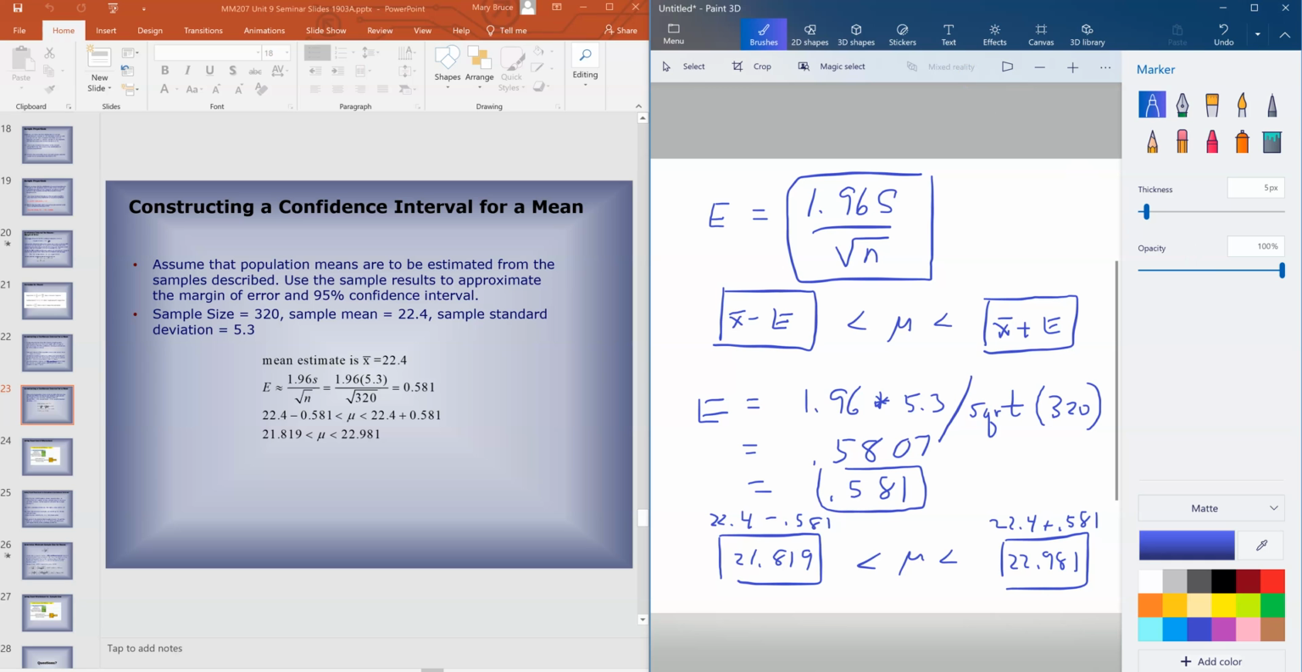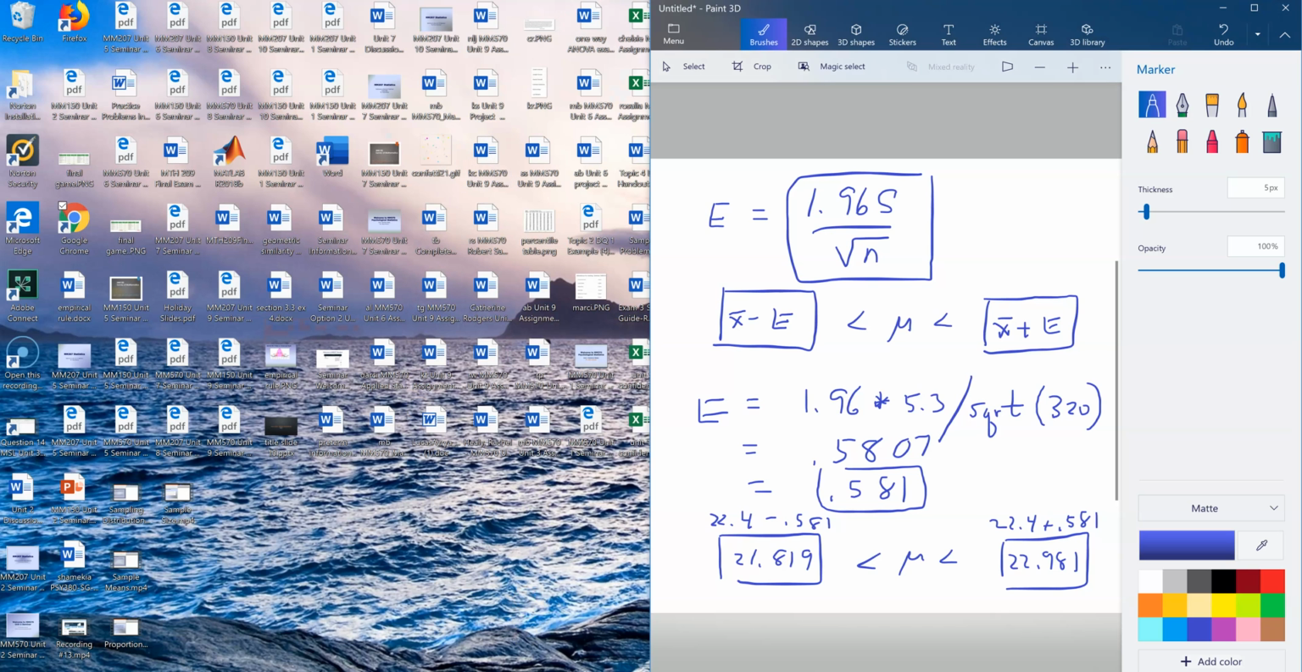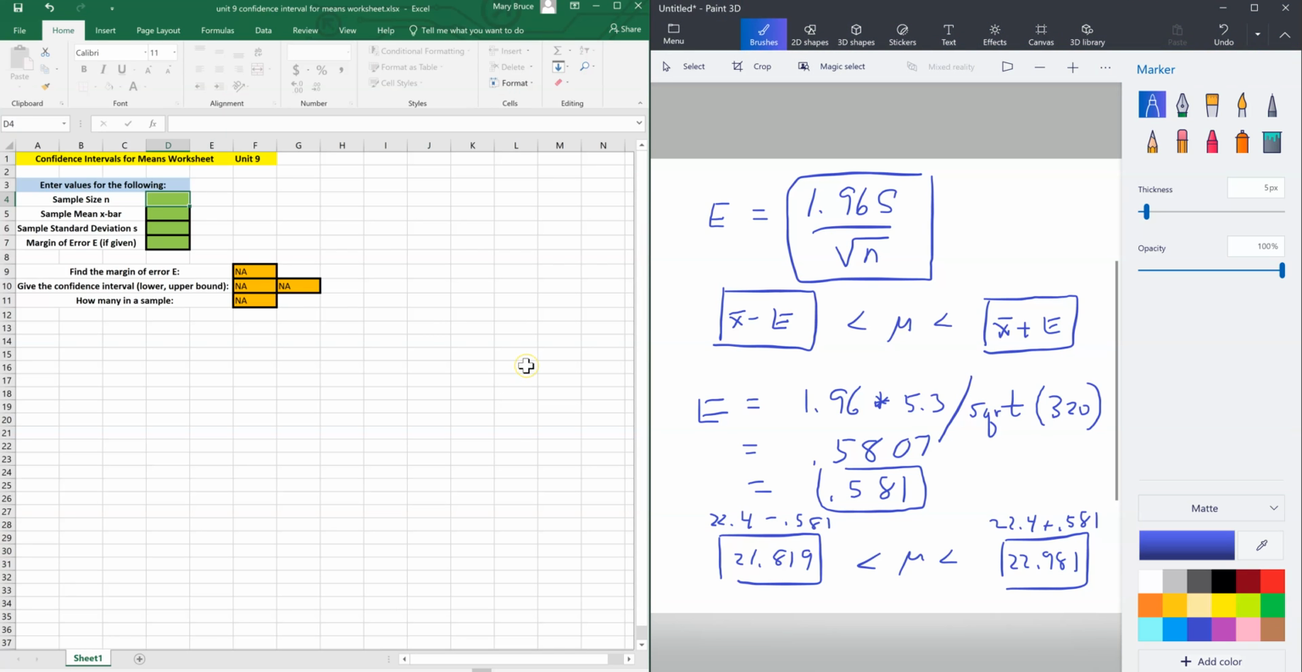Now, if you used the worksheet, since these problems are about means, you'll want to use the Unit 9 worksheet. So let me pull that up. All right, and here's what you would fill in. Sample size, you'll fill that in. That was 320. They gave that to us. Sample mean was 22.4. You'll fill that in because they gave that to us. And sample standard deviation was 5.3. But that would be all you fill in.